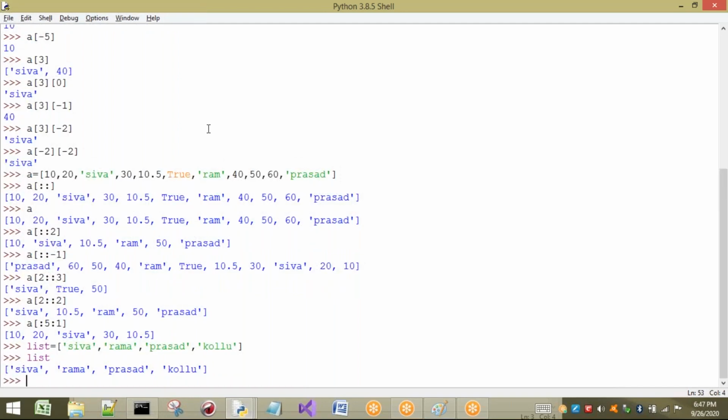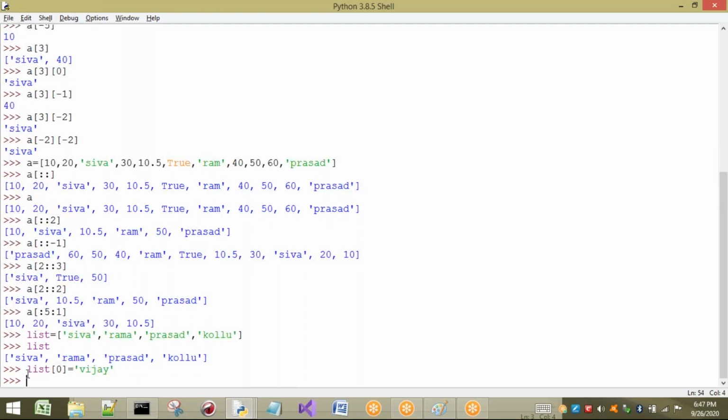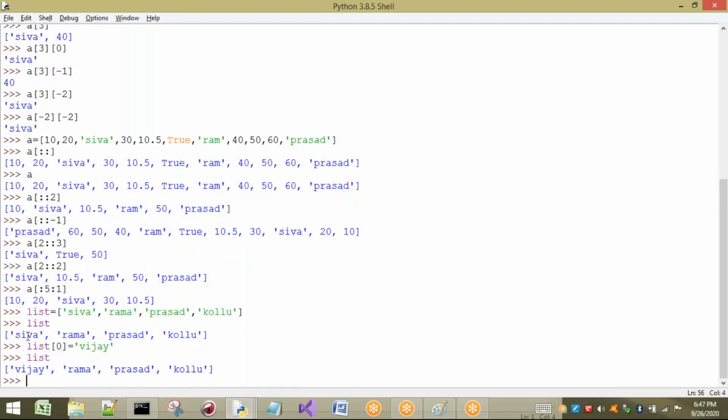Now I don't want the name Shiva here, I want to change it. So list of 0, the index is 0 only, equal to Vijay. For example, Vijay. Okay, Vijay is added. Now if I print the list, what is going to be printed? See here, the content is changed. That means in the same list, where I have stored a group of elements, I am going to modify Shiva as Vijay. The content is changed. Next, in the same way I can do different modifications also. List of 1 I want to change.